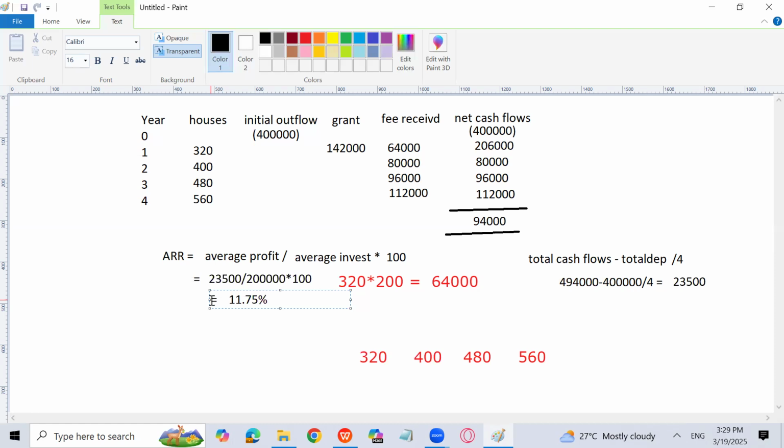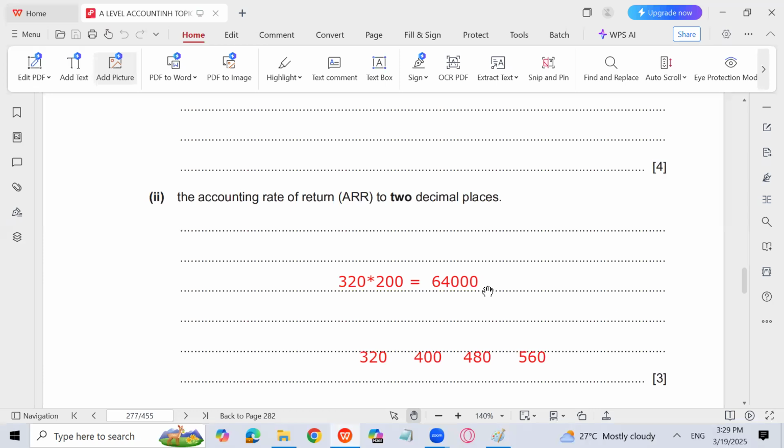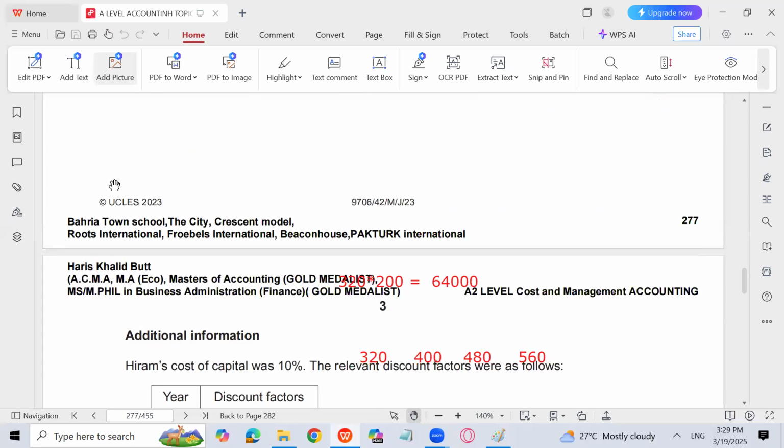The percentage of ARR is more than the cost of capital, because I presume that the cost of capital is going to be 10%. So let's see the question now. ARR we have calculated, 3 marks are there for that.